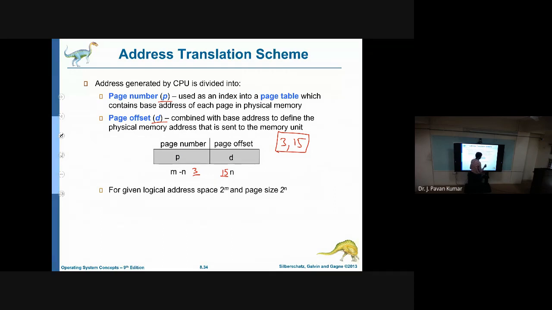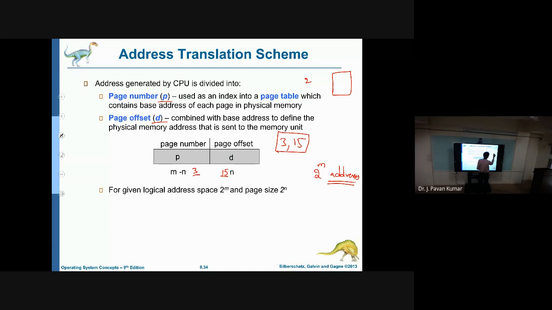Now let us consider we have a logical address space of 2 power m addresses. In the last class we saw how many addresses we can refer.